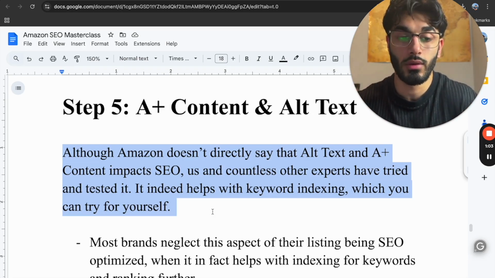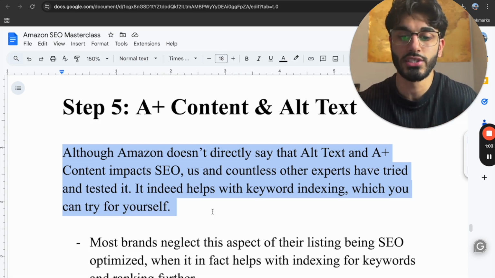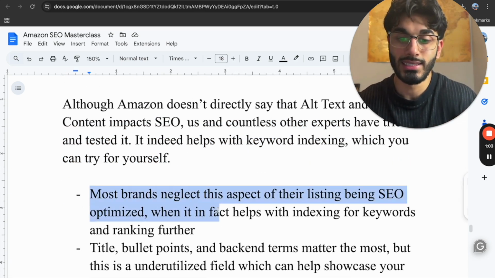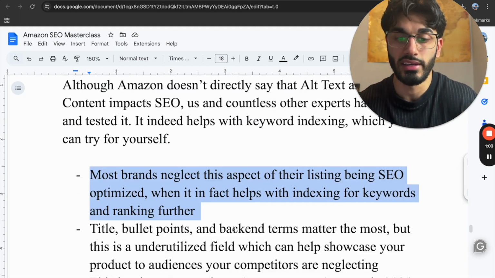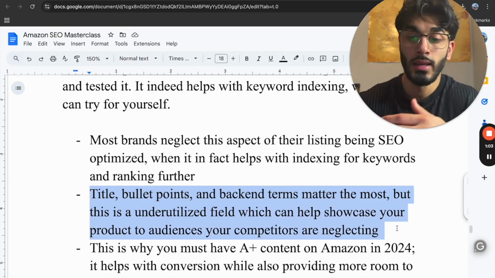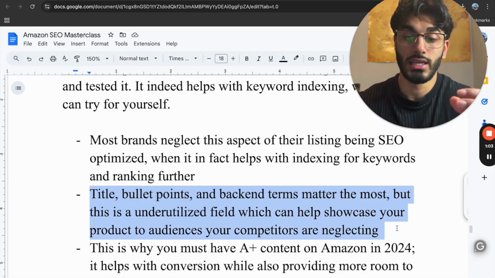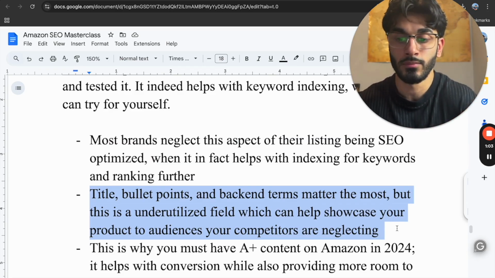Amazon has gotten so competitive nowadays where you have to do every little thing to get ahead of the competition. So most brands neglect this aspect of the listing when in fact it helps with indexing keywords and ranking further. The title, bullet points, and backend terms matter the most, but this is an underutilized field which can help showcase your product to audiences your competitors are neglecting, which is the best thing.